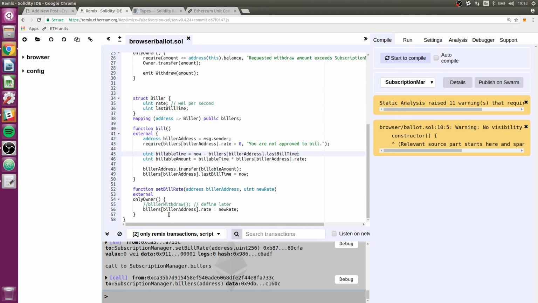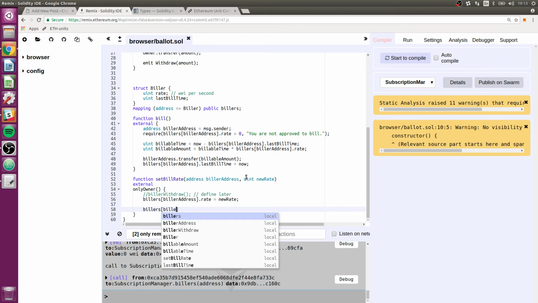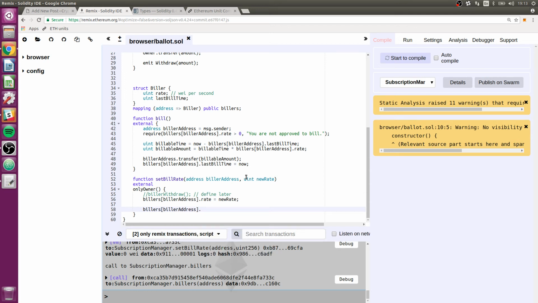So here's the issue I'm running into. What I'd like to do is, when you set bill rate, you would want to say biller address dot last bill time equals now, because again, this is going to be 0 unless we set it to something.